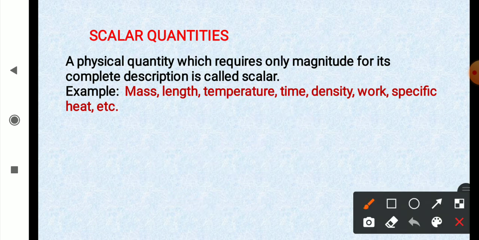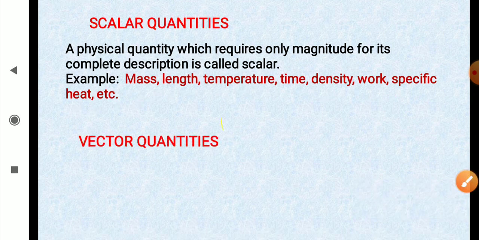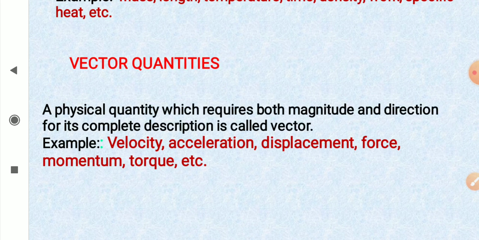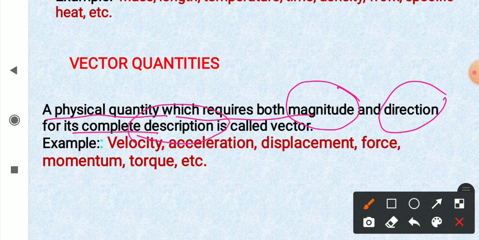So there are so many examples and you're familiar with them, like mass, length, temperature, time, density, work, specific heat, etc. Now let us talk about vector quantities. Vector quantities are the ones where direction is necessary. So a physical quantity which requires both magnitude and direction for its complete description is called a vector.